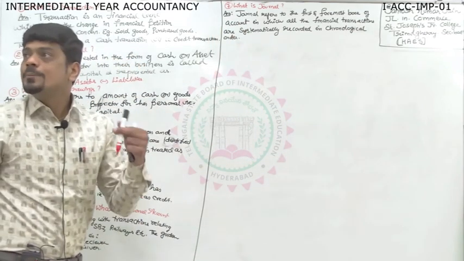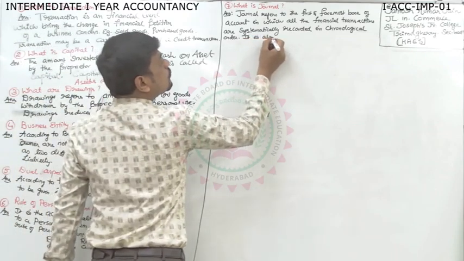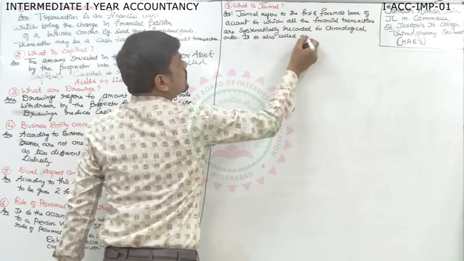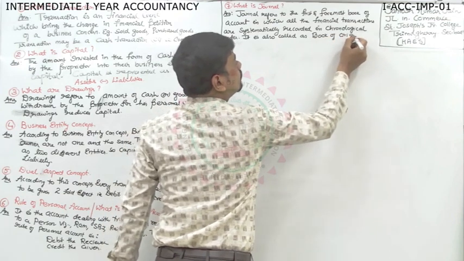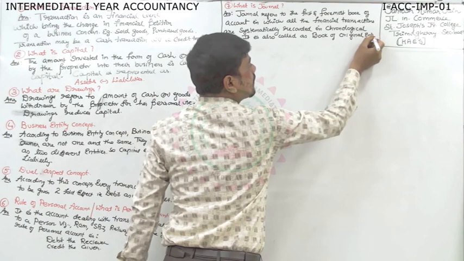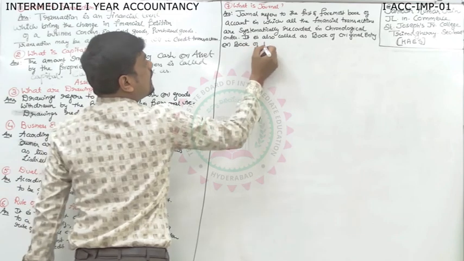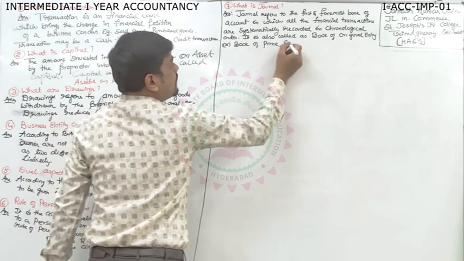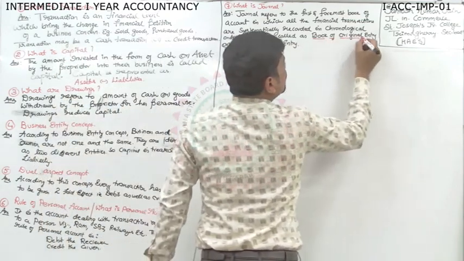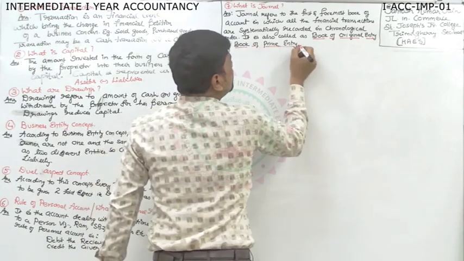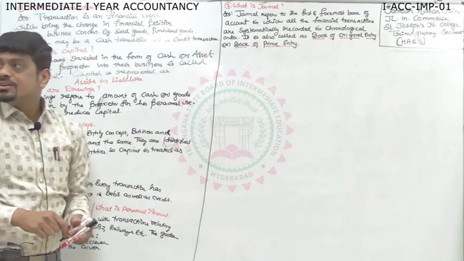Then, how to impress the examiner to award you 2? Then you will write, it is also called as book of original entry. Or the other name is book of prime entry. These are the 2 keywords. What is the other name? Book of original entry, book of prime entry. Like that you can underline with pencil. What is journal? Then moving